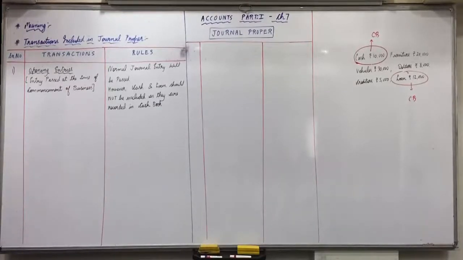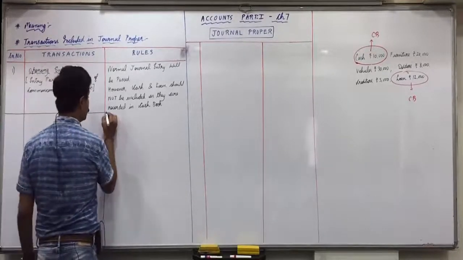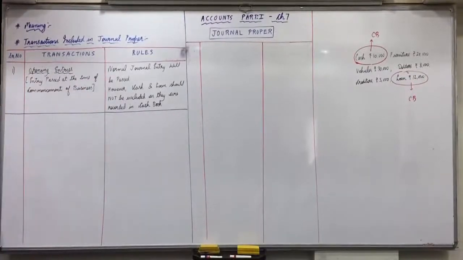However, cash and loan should not be included as they are recorded in cash book. Any doubts with this? All are clear with it? So this is the first thing which is included in journal proper. Raise your hand who is still writing up till here. Complete it fast.